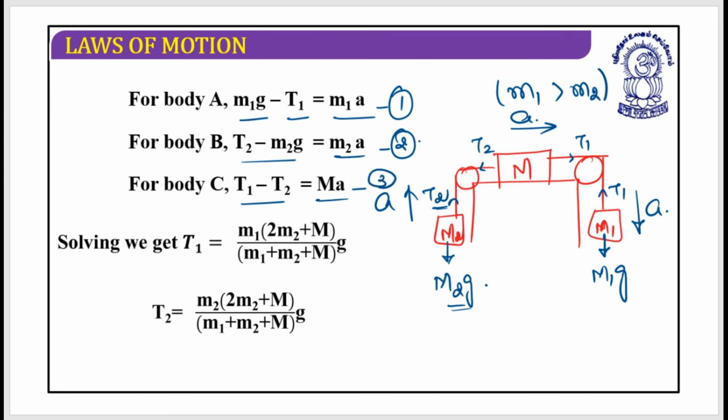If we solve this, we have three relations: relation number 1, relation number 2, relation number 3. Three relations, three unknowns. Which are they? The acceleration, tension T1, and T2. Three unknowns, three relations can be solved very easily. If you wish, you can remember this, but according to me this is of no use.